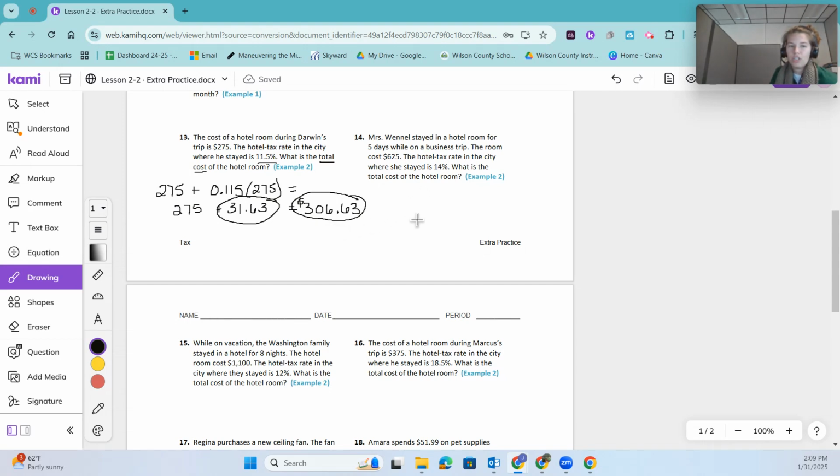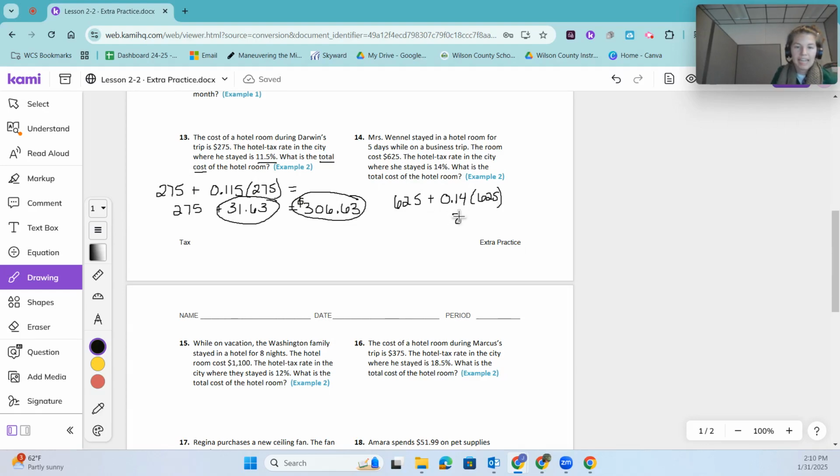Okay, let's try one more like this. Miss Winnell stayed in a hotel room for 5 days on a business trip. The room cost $625. The hotel rate in the city where she stayed is 14%. So 0.14, because I turned that percent into a decimal, times my $625 I spent on the room for 5 days.